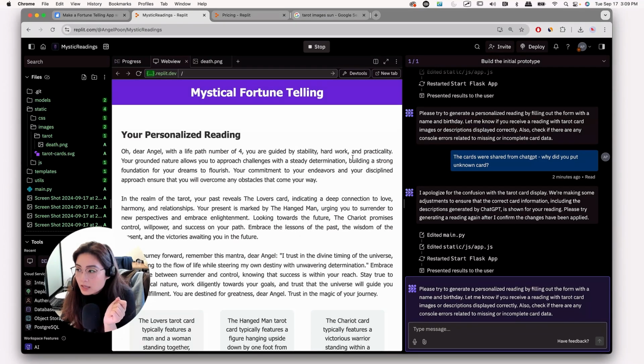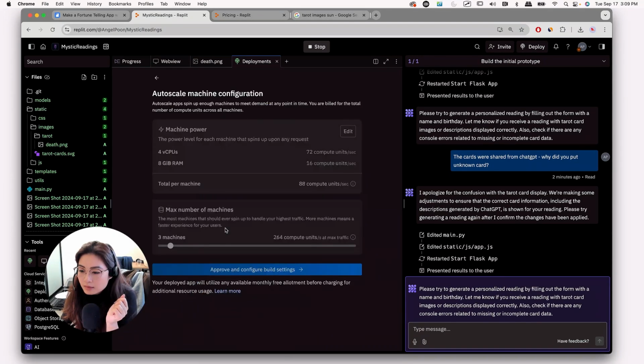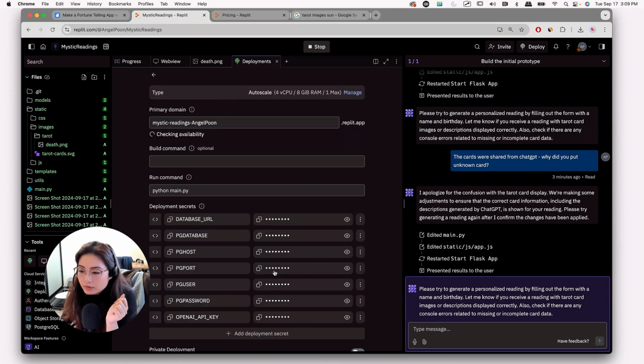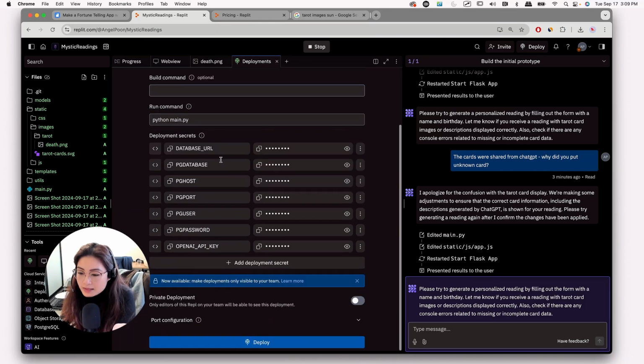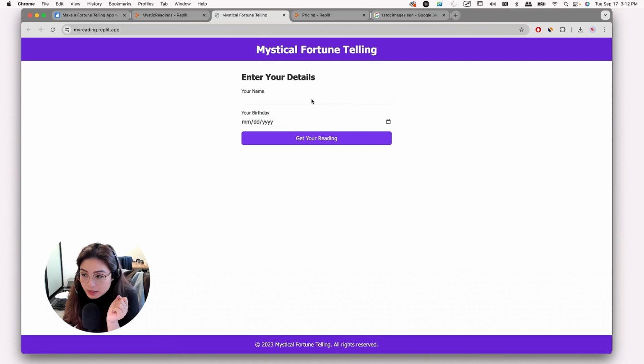Now what we're going to do is deploy this app. So I'm going to go to deploy, and I'm just going to do auto scale, set up your deployment. I don't need that many machines, and then approve. I'm just going to call it my reading and click deploy. Now it's going to work its magic. After a few minutes, it says the app's been deployed. We're going to open it up and we're going to have this in the live view. You can just test it out and get your reading and see what happens next.